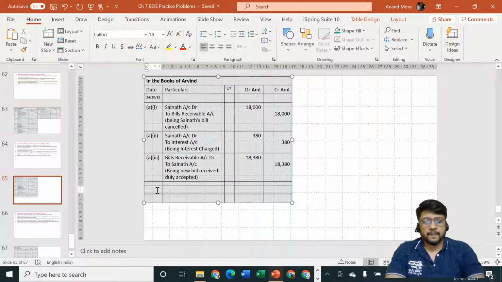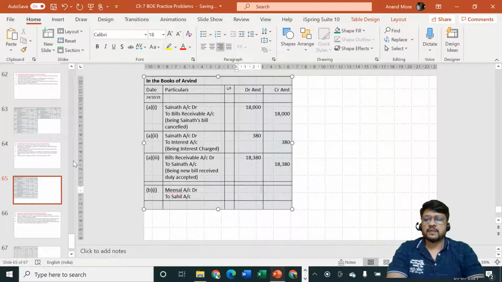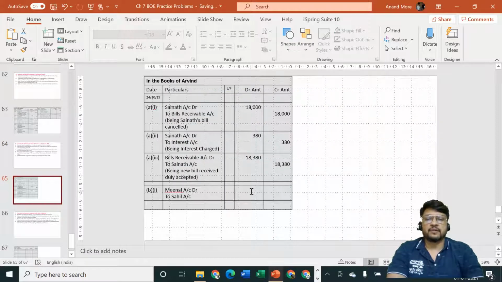Entry will be Meenal account debit to Sahil account. Point number B, all these entries are happening on the same date, that's why I am not writing date again and again. Meenal account debit to Sahil account. Amount is rupees how much? 13,000, yes, and thereafter 195.